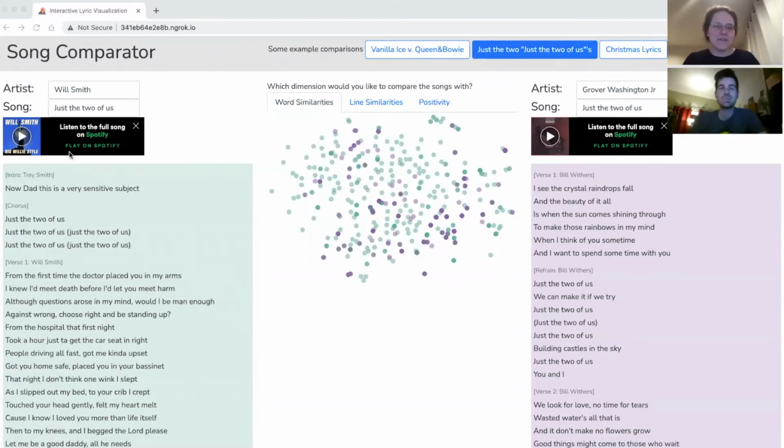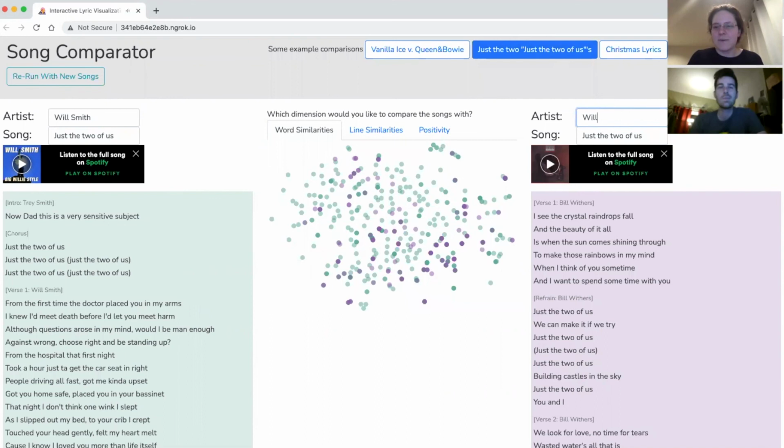We also offer the Spotify previews of the songs so that they can be listened to in time with looking at the lyrics and exploring the visualizations. We also allow the user to type in an artist and a song so they can choose which songs they want to compare.